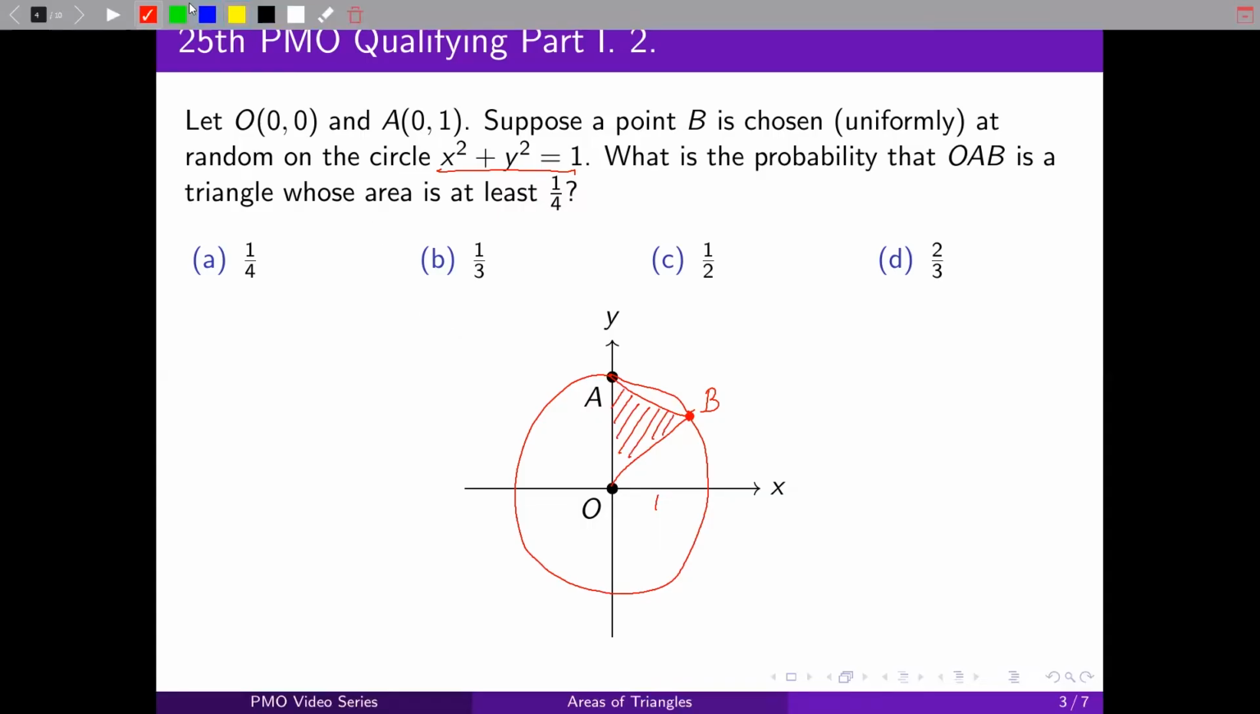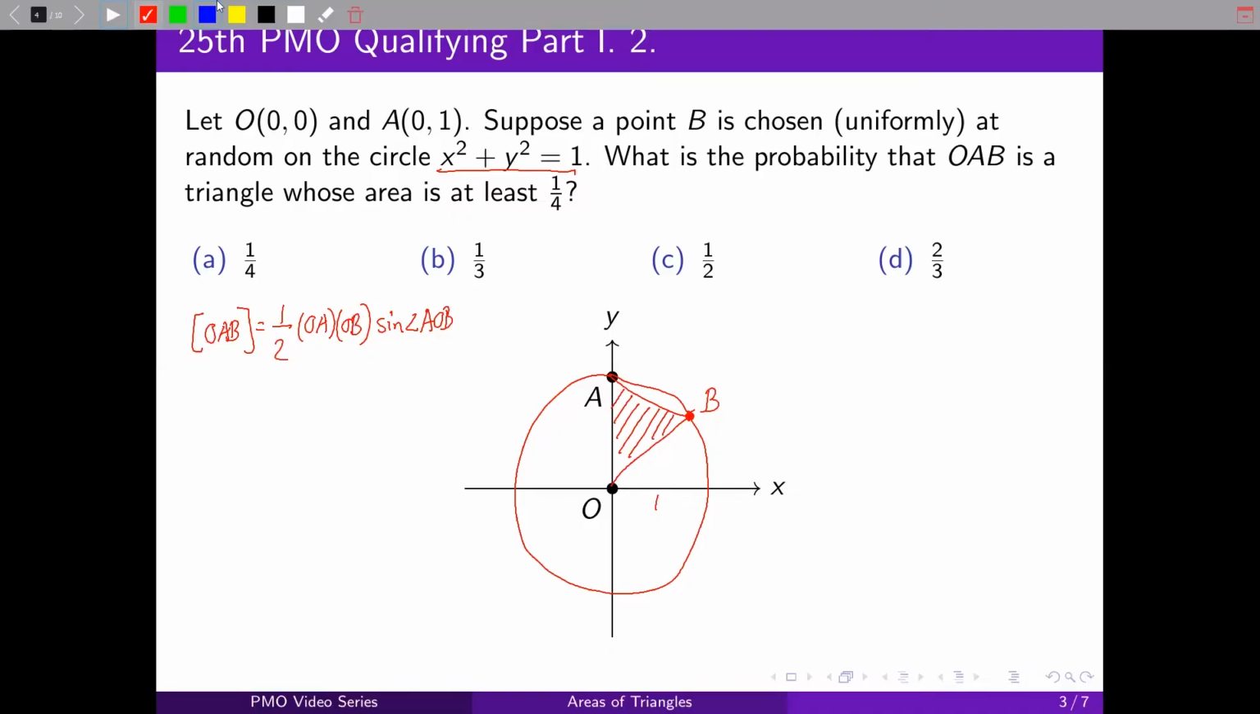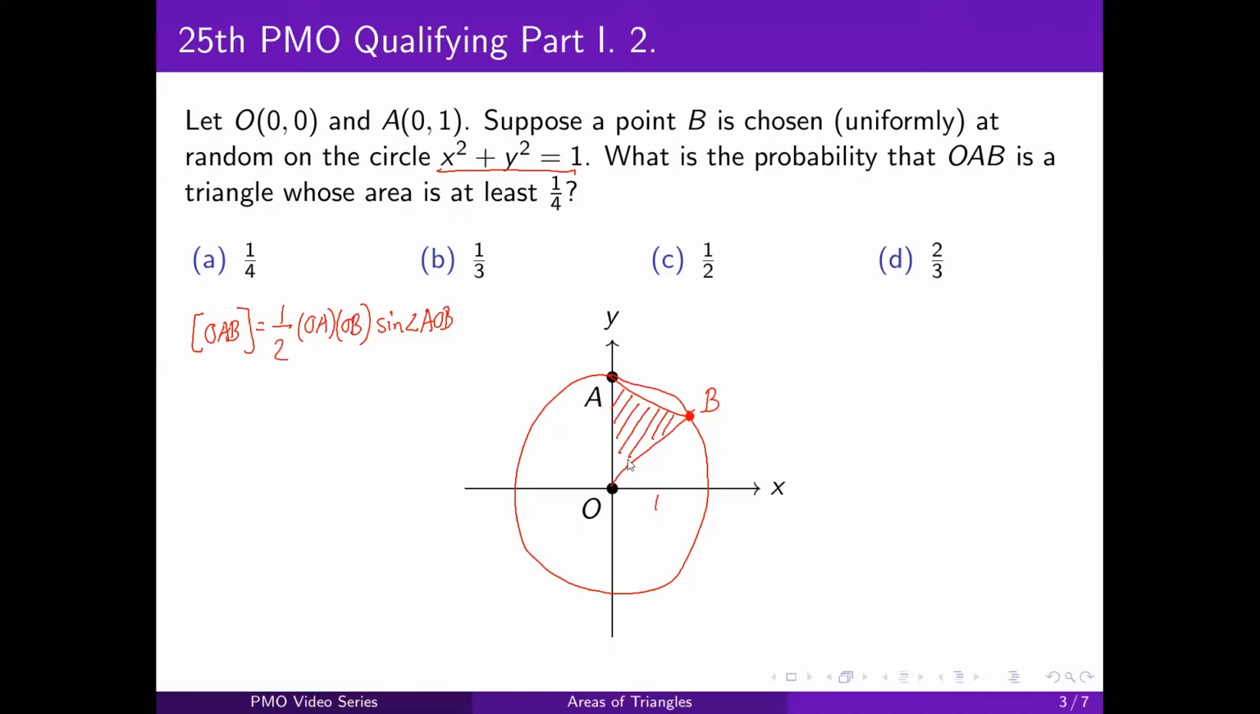And we can't use our usual formula, 1/2 base times height, because we don't know any of the heights. But we can use the new formula we learned, which is 1/2 OA times OB times the sine of the angle between them, which is AOB. So the angle between them is this one, between OA and OB.